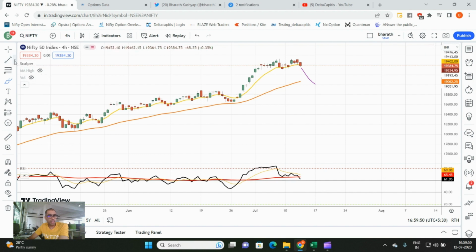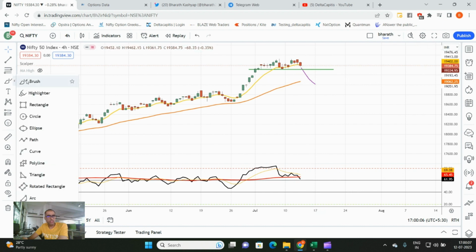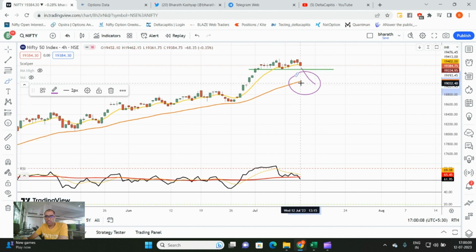When will the time correction happen? We have a support level here, which is around 19,300. Only and only if the market goes below 19,300, we could expect some kind of price correction, maybe towards 19,100 or 19,200, or at least this long-term moving average sitting at 19,067. So basically 19,100 to 19,000 could be a support area, provided 19,300 is challenged tomorrow.